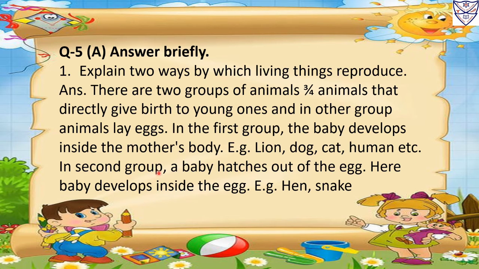In the second group, a baby hatches out of the egg. Here, baby develops inside the egg. Example: hen, snake.